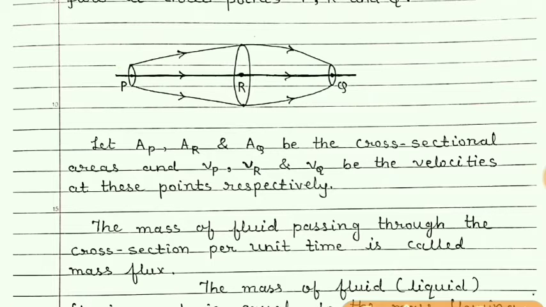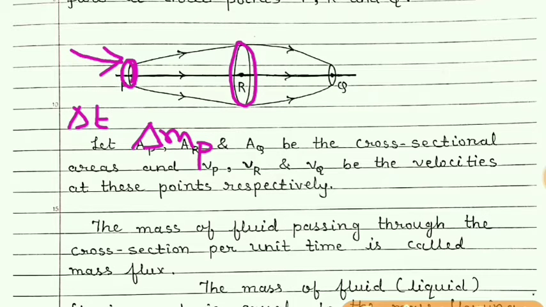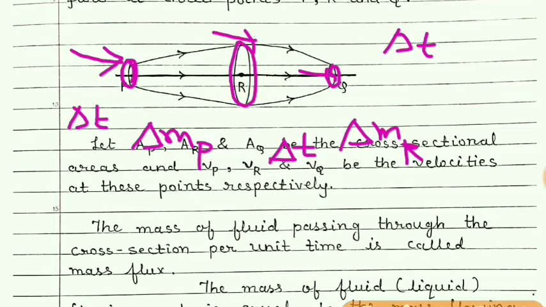Students, if the mass of the fluid passing through the cross-section area P in a time interval, suppose delta T, is delta MP, then the mass of the fluid passing in the same time interval delta T at R will be delta MR. Similarly, in the same time interval delta T, the mass of the fluid passing through the cross section at point Q will be delta MQ.